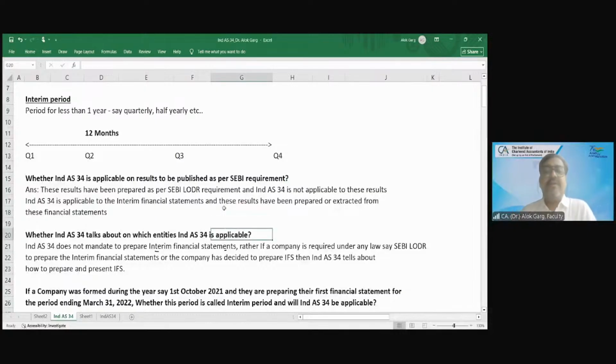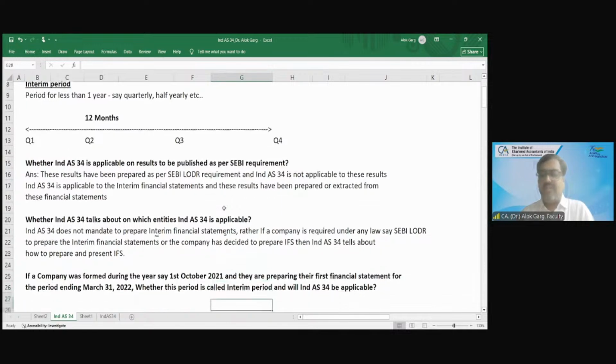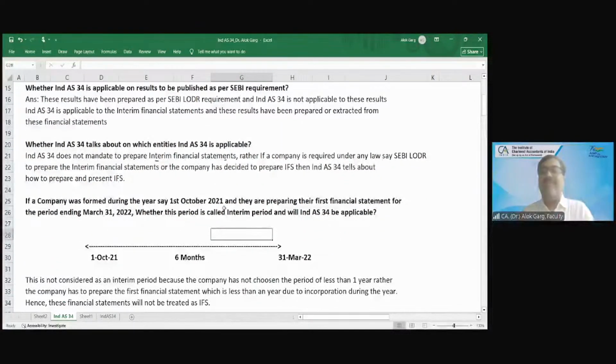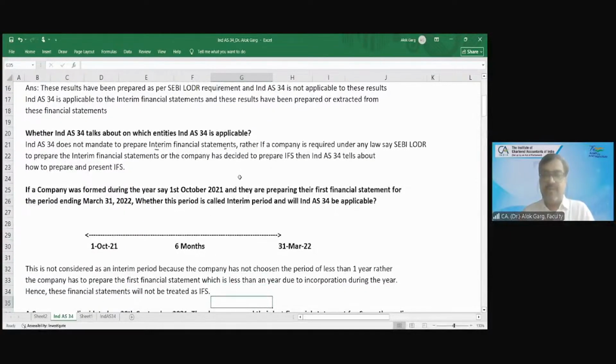Sir, we understood that Ind AS 34 is applicable for a period which is less than 1 year. My question is, if a company was formed during the year, say on 1st October 21, and is preparing its first financial statement for the period ending 31st March 22, whether this period is called an interim period and whether Ind AS 34 is applicable.